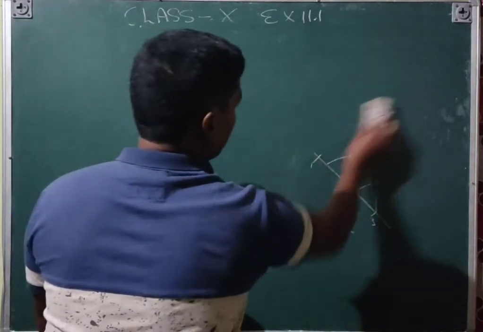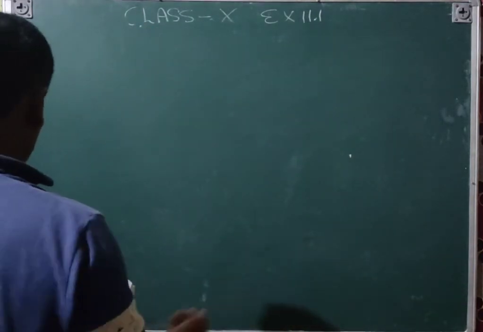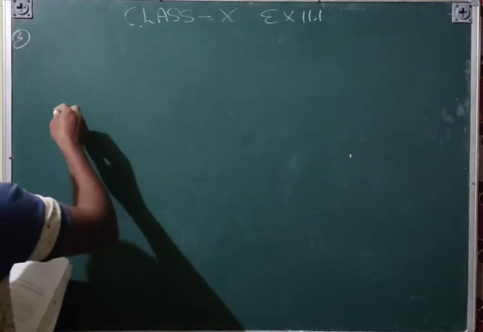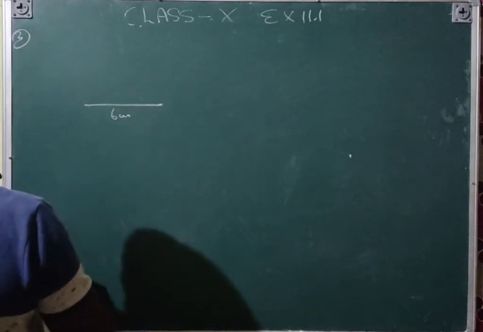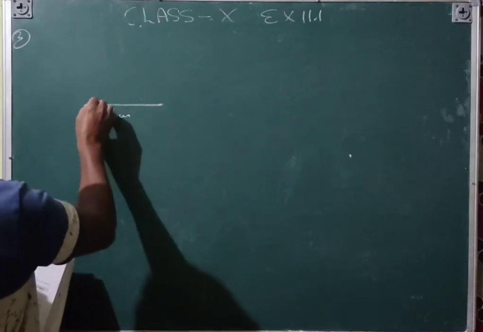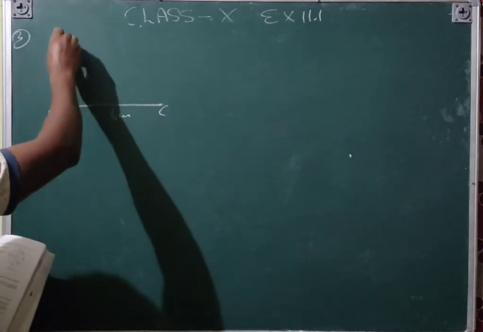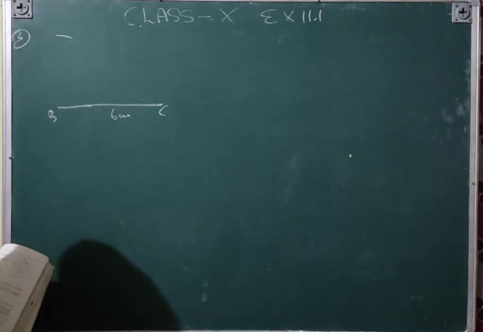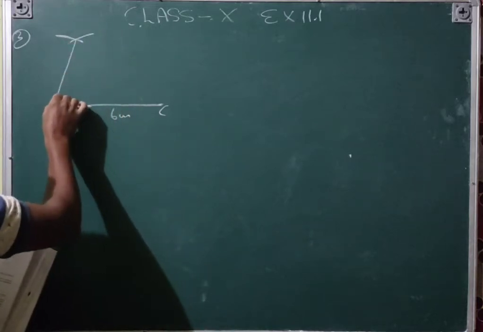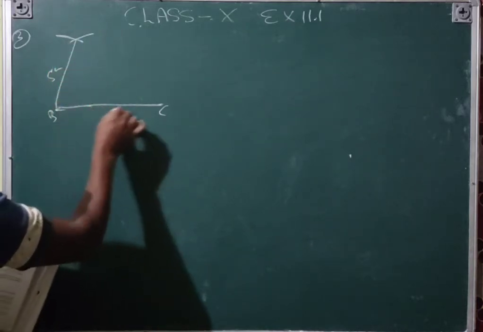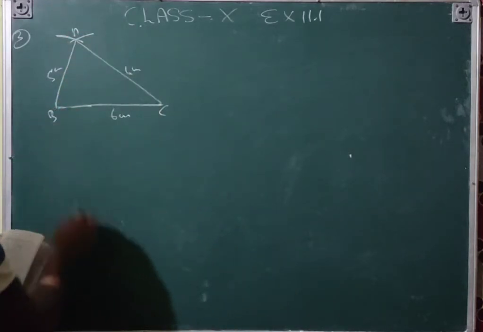And then you will see the third question. The third question is the same thing. You will draw a 6 centimeter line, and then take 5 centimeter distance in your compass and from B draw an arc, and with 7 centimeter from C make an arc. So that is 5 centimeter, this is the 6 centimeter, and this is point A, right?